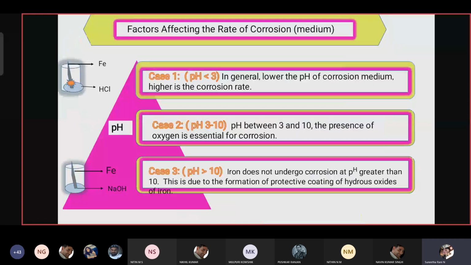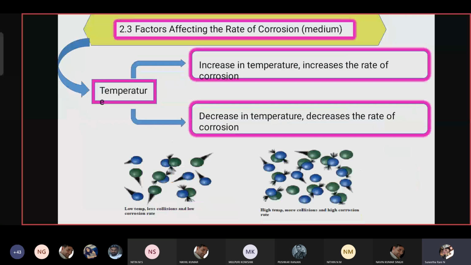Next is pH, and the next is temperature. These are the four factors which affect the rate of corrosion.